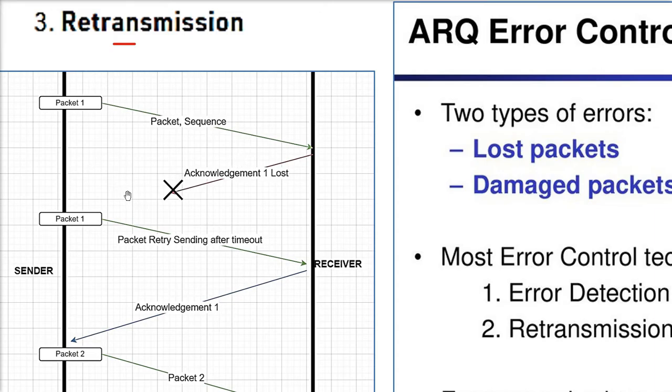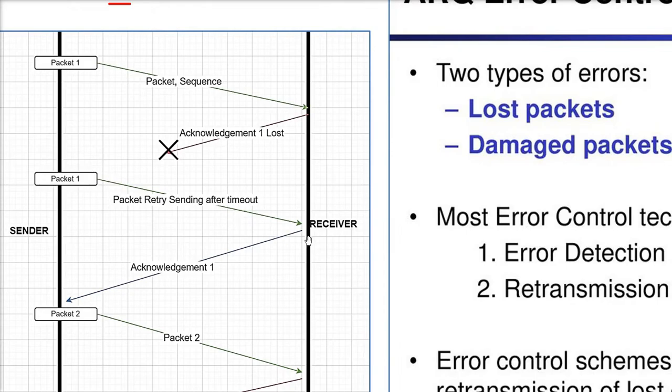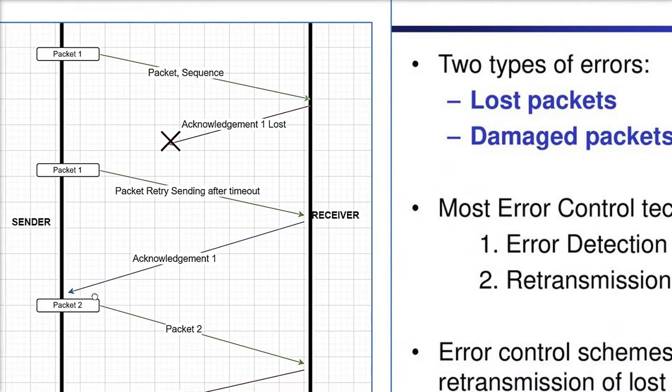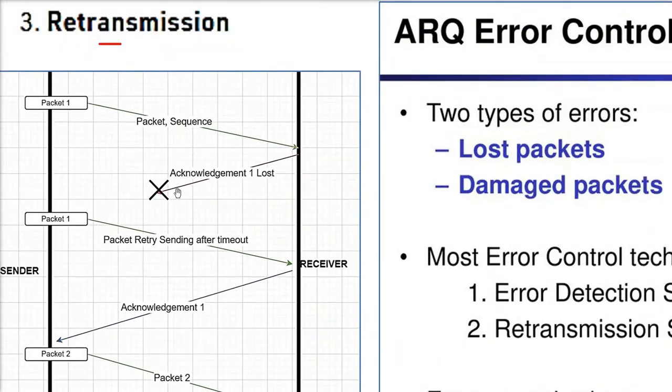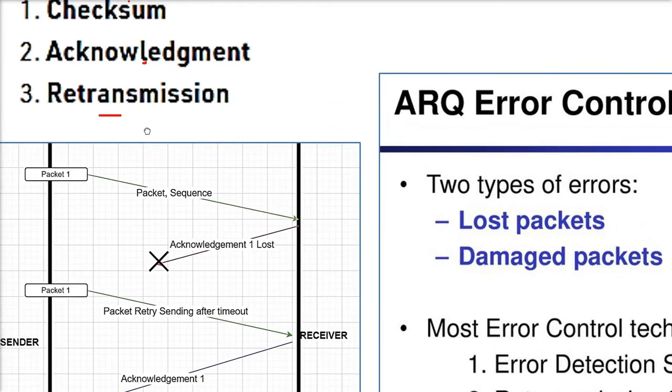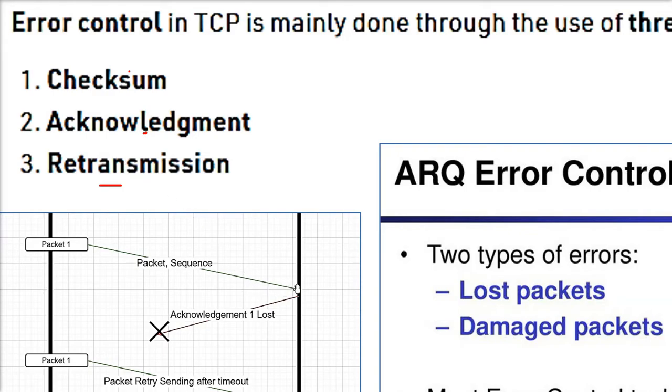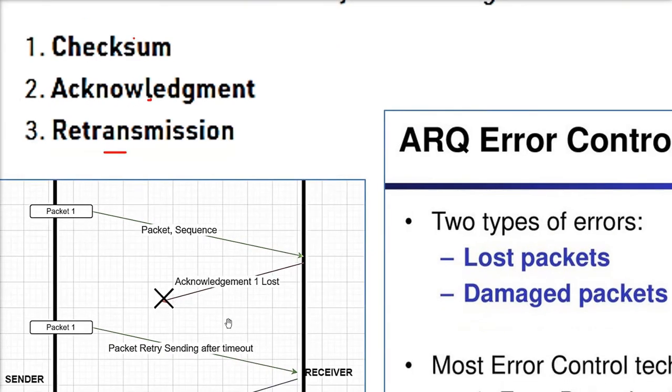Okay. So this is where we actually see that this is also error control, because the packet is not coming. The acknowledgement is not coming. So packet 1 will be resent. Similarly for other packets also. They will be retransmitted until you get the acknowledgement. So checksum, acknowledgement, if you have both the problems or any of the problems, there will be a retransmit.